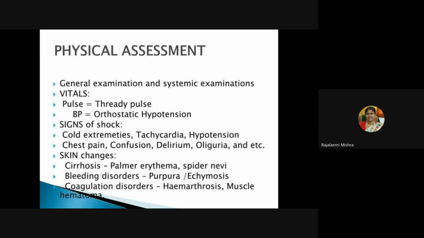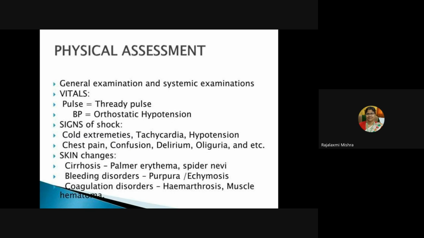So physical assessment: general examination and systemic examinations. Check for the vitals, pulse, BP. You may get a thready pulse because the patient may go into shock due to internal bleeding, and orthostatic hypotension will be there. And always look for the signs of shock, that is cold, clammy skin or cold extremities, tachycardia, hypotension, chest pain, confusion, delirium, oliguria, etc.